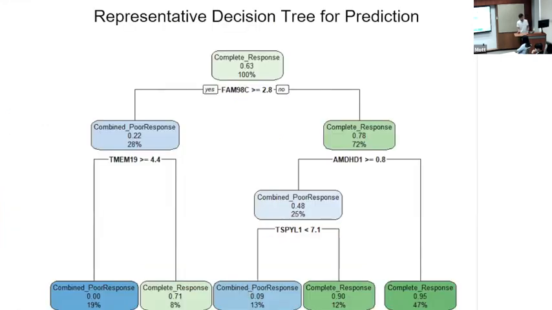So this is our decision tree that we did. It takes the 400 genes which we've got from the PLSDA, and it ranks them based on importance. As you can see, FAM98C is the most important gene. So it separates the responses based on that. From this, if it's greater than 2.8, then it goes to poor response, but that's still not pure enough because it has some complete responses in it. So it uses the second most important gene and it separates it again until it reaches significant purity.